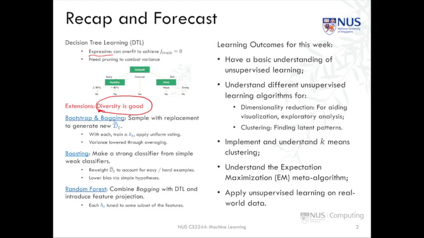So let's take a look at what we're going to learn this week. This week we're going to be focusing on unsupervised learning. And so after having a basic understanding of unsupervised learning, we're going to be looking at two particular unsupervised learning algorithms for doing dimensionality reduction, which we're going to cover in the pre-lecture, and clustering, which we're going to cover in the post-lecture. We're going to implement and understand k-means clustering as a way of doing things in the in-class and post-class section, and understand the expectation or EM meta-algorithm for doing this type of optimization.